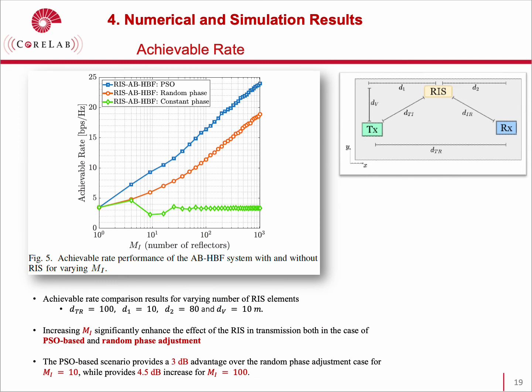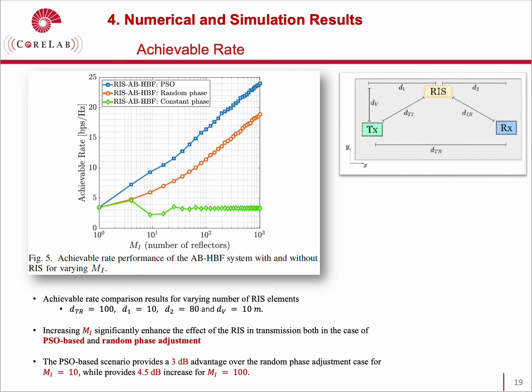While the constant phase adjustment contributes to the transmission by providing a reliable line-of-sight path, it will become saturated at increasing number of reflecting element values. Although the random phase adjustment also leads to a remarkable increase in the system performance, the effect of increasing M is more evident for the PSO-based RIS-assisted hybrid beamforming system. As observed from this figure, increasing number of reflecting elements significantly enhances the effect of the RIS in transmission, both in the case of PSO-based and random phase adjustment.